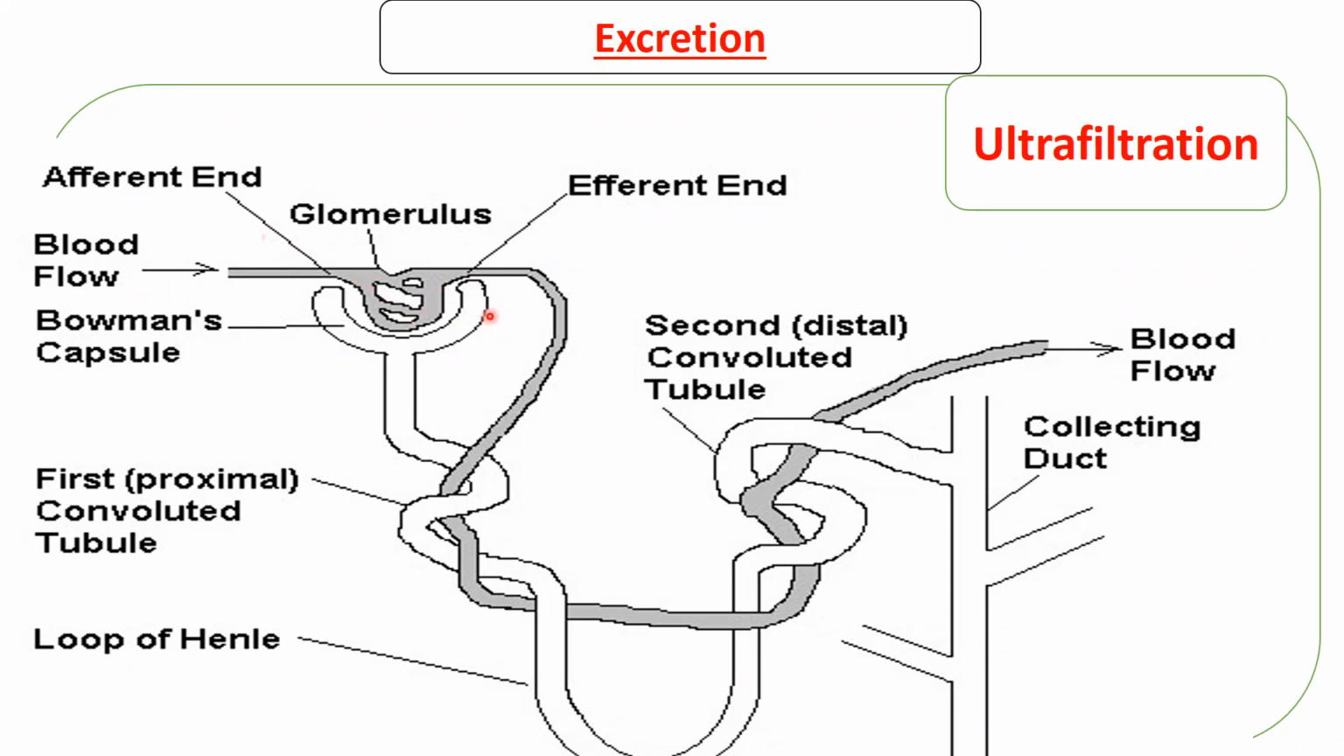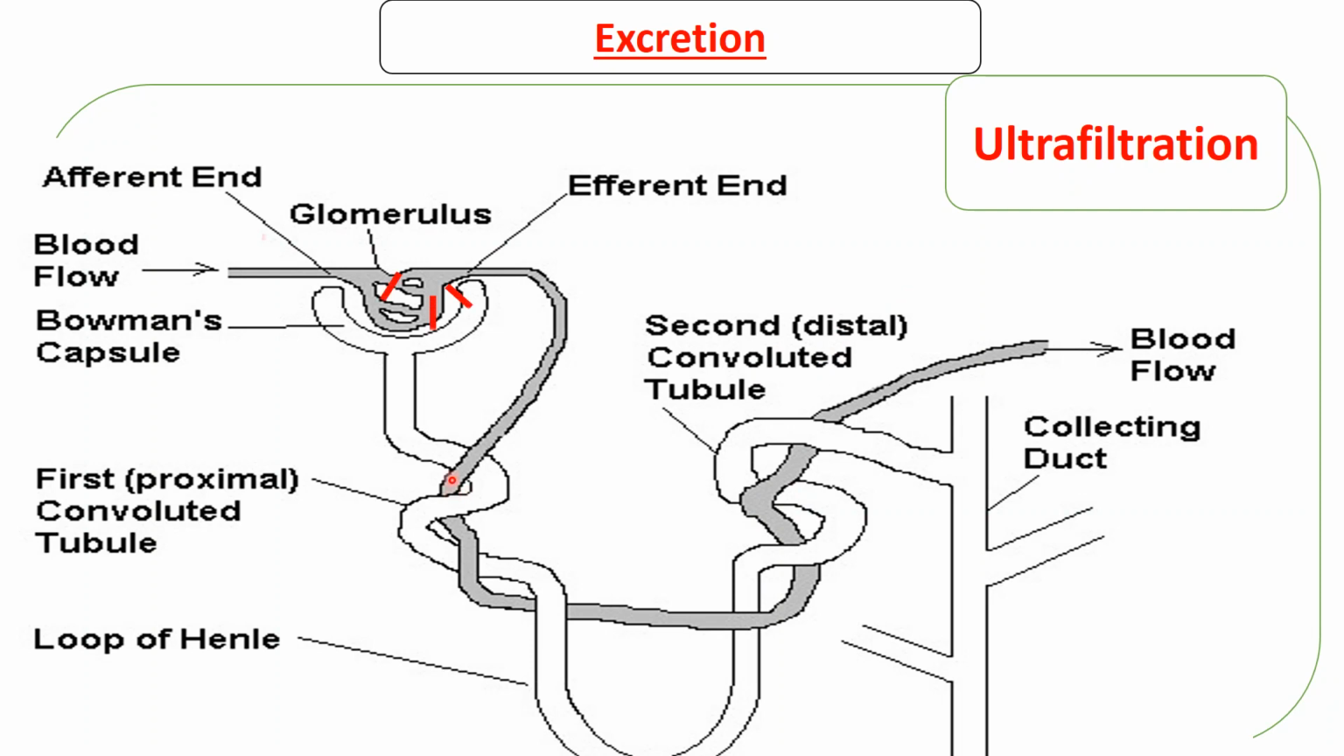the Bowman's capsule. Okay, so once ultrafiltration has occurred, once the blood is in the Bowman's capsule, it is drained by this tube called the renal tubule. So the renal tubule is convoluted at 2 points. To be convoluted is to be intertwined, like here. So it is intertwined at here and here. The first intertwining here is called the first or proximal convoluted tube, and the second one is called the second or distal convoluted tube.